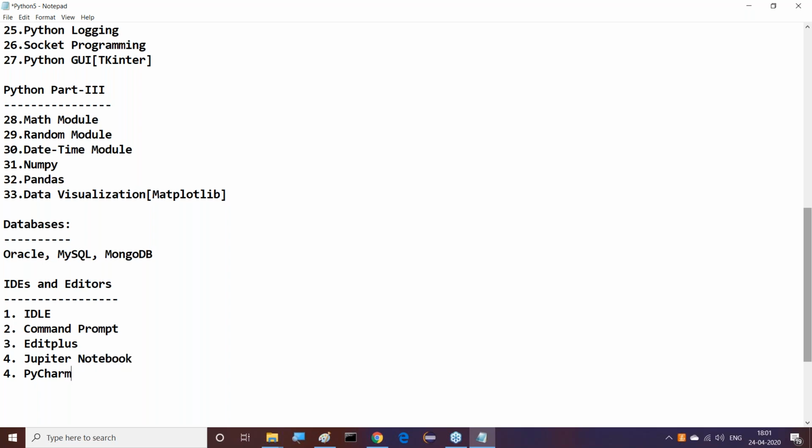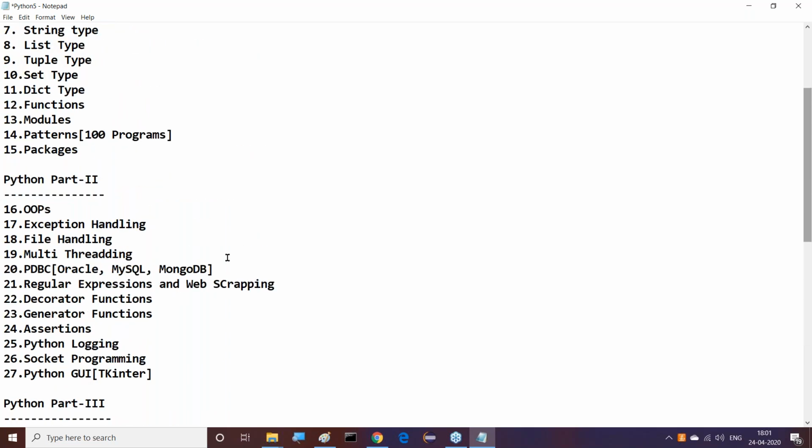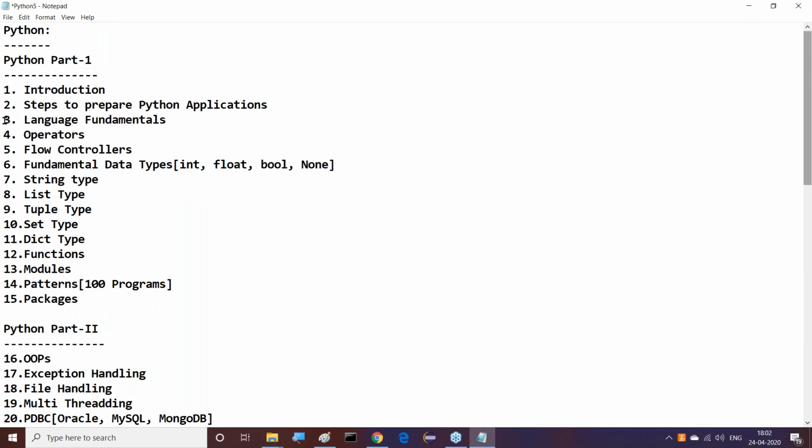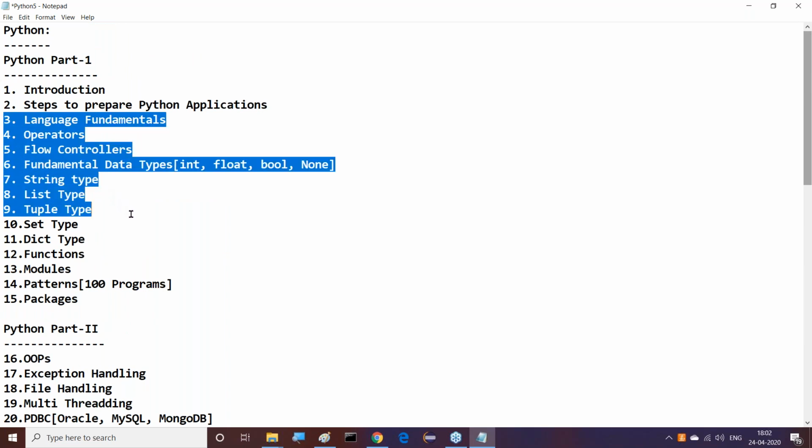I will use. So mostly, the basic part, the part 1 introduction things available here, from the steps to prepare the first application onwards, where programming goes on in small bits, up to this part I'm definitely going to use the Jupyter notebook. That means I will show how we provide this Jupyter notebook, how to download it and how to use it. All the concepts I'm able to show you clearly, and I'm going to use the Jupyter notebook effectively.